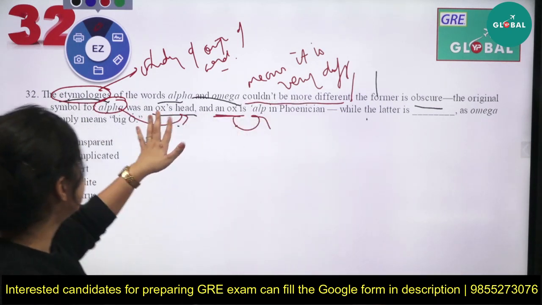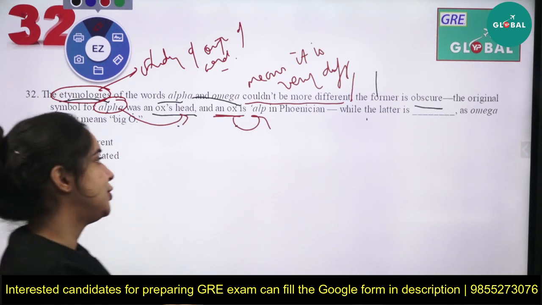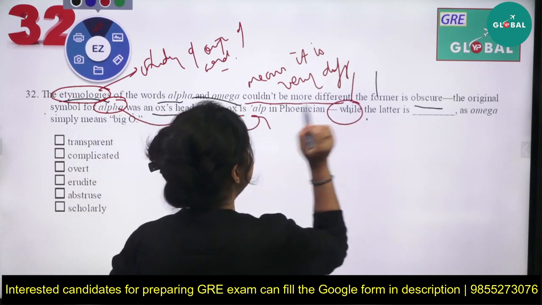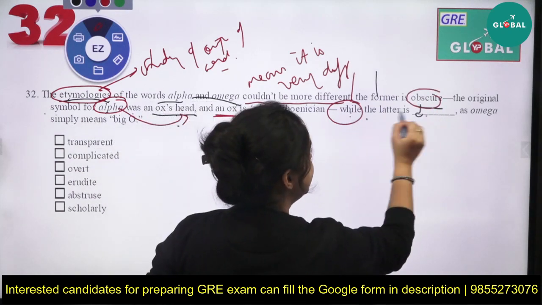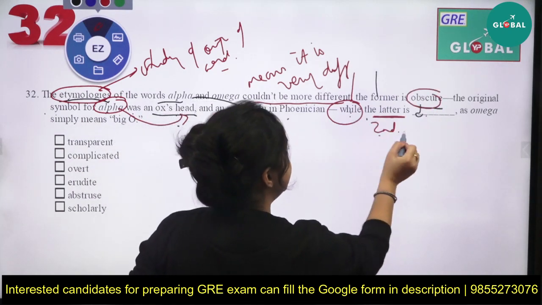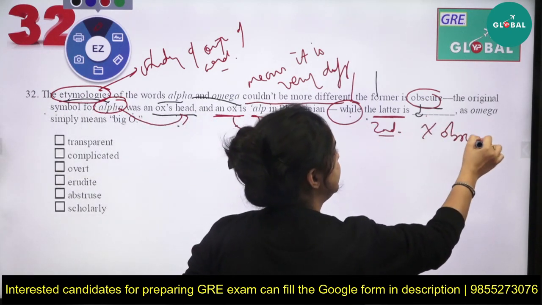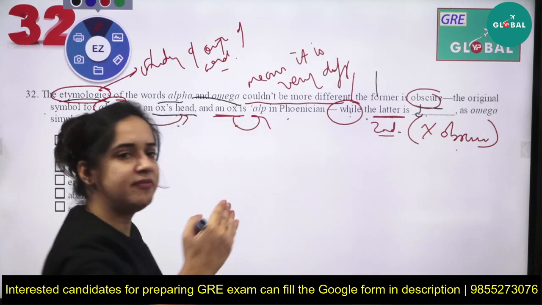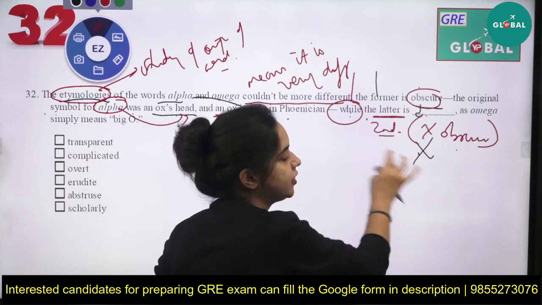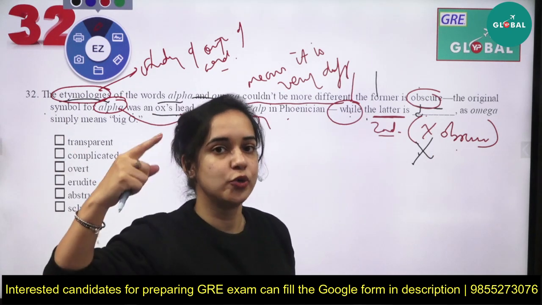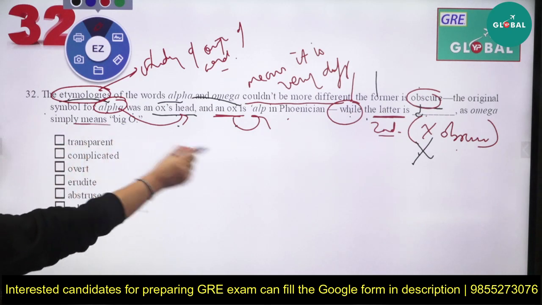So they are trying to say that the first one is very different. While the latter. Now I told you whenever the statement has while, it means the other one will not be like this one. Here, obscure won't be the latter. The latter means the second one. The omega won't be obscure, which means it would be very clear. If the first one was confusing, it will not be confusing. It will be a clear one, an easy one. So here, omega simply means big O.